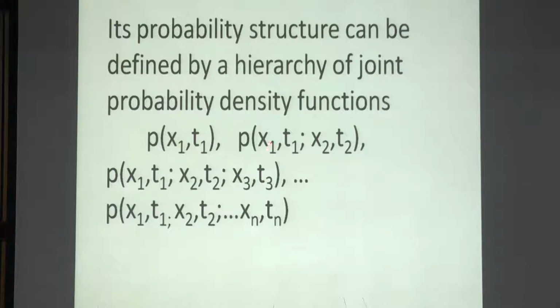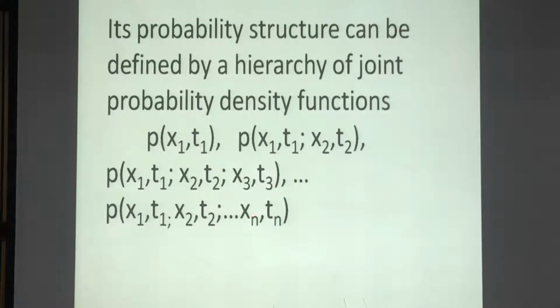If I write this as x1 t2, then we say that this is the state corresponding to the time t2, and this is the state corresponding to the time t1, then that description would be different. As we again have seen, from the multivariate description we can always come to the lower one.